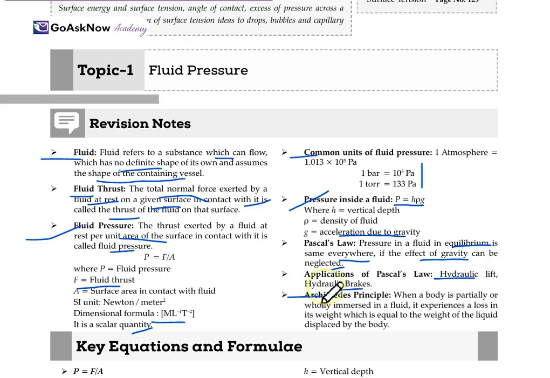Now moving to the next, Archimedes' principle. When a body is partially or wholly immersed in a fluid, say we have a fluid container, and in that container any body is partially or fully immersed, then it experiences a loss in its weight, which is equal to the weight of the liquid displaced by the body. At that moment, the body experiences a loss in its weight equal to the weight of the liquid displaced by the body. This is what Archimedes' principle means.